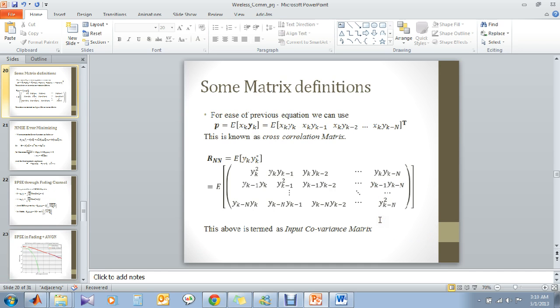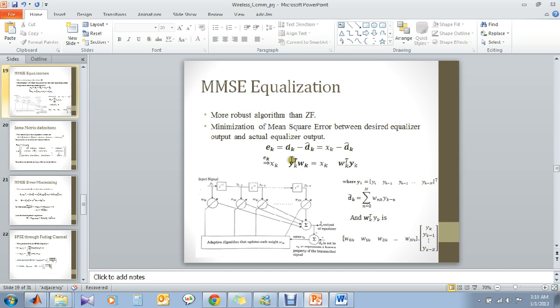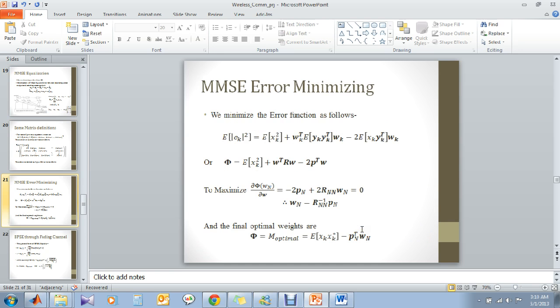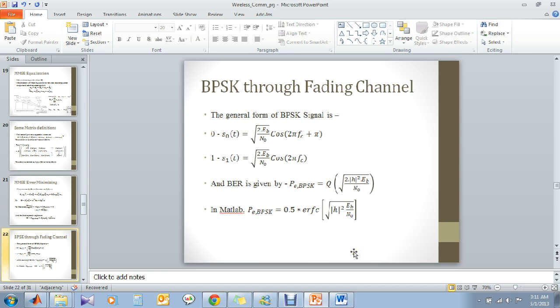These are the basic matrix definitions which are used in this equation here and here. So basically it is a cross correlation matrix and it is the input covariance matrix. This is basically the error function which has been taken as an expected value, and the derivative of this function is taken with respect to the weight vector and set to 0. So this is how you evaluate the cost function, or you evaluate the optimal weights.